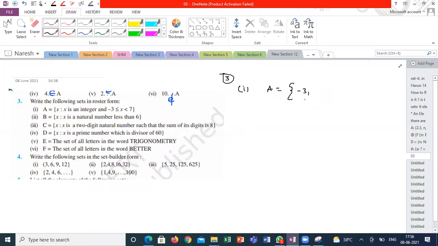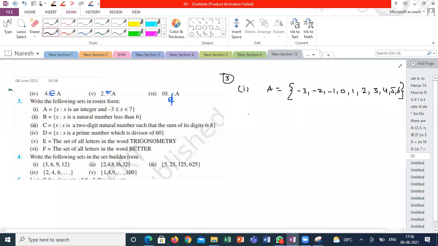What is the meaning of less than or equal to? It will be equal to also, sir. So -3, -2, -1, 0, 1, 2, 3, 4, 5, and 6. Why am I not including 7 here? It is said that X is less than 7, so we can't include it. Not equal to 7, only less than 7.